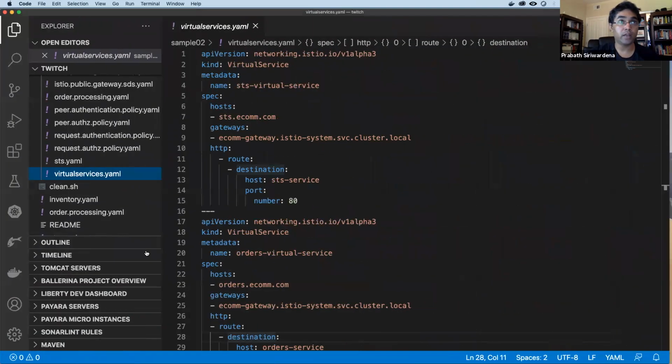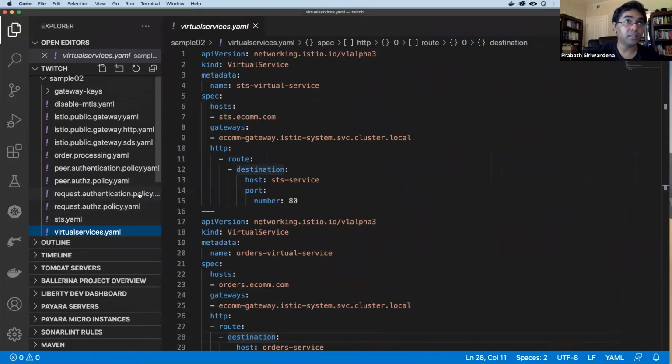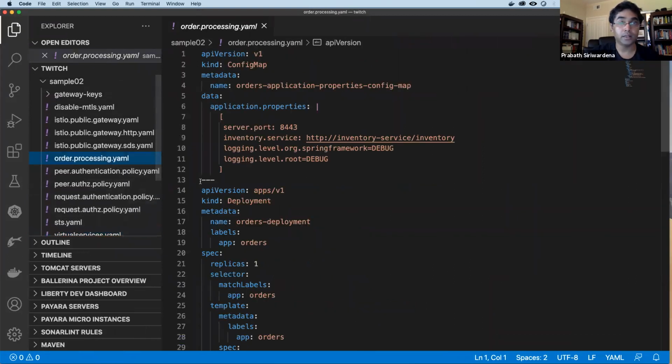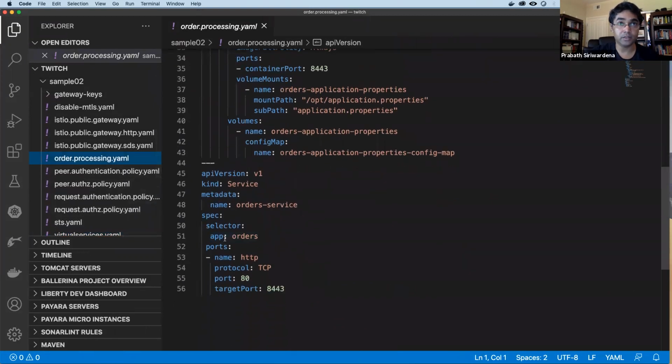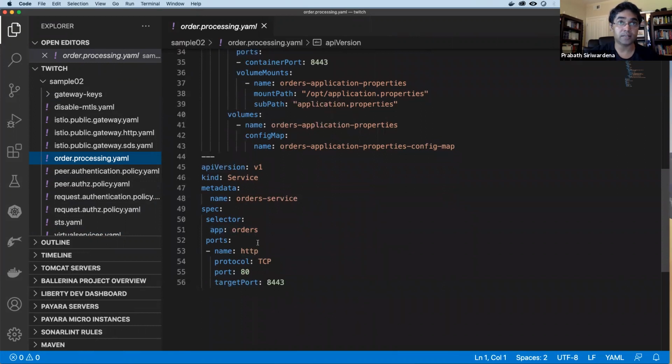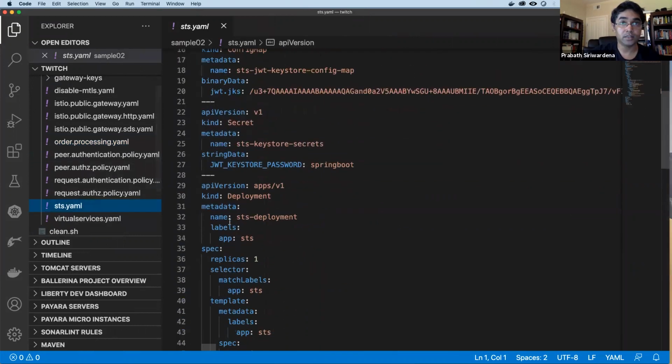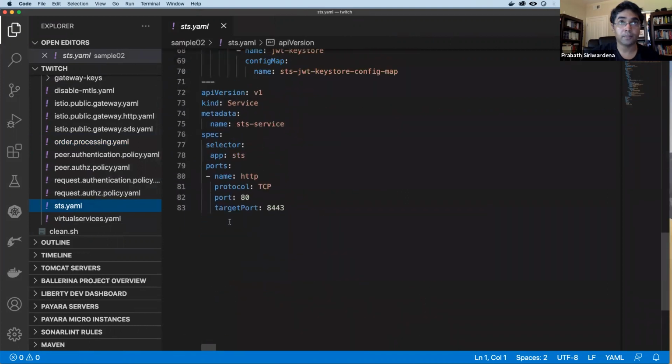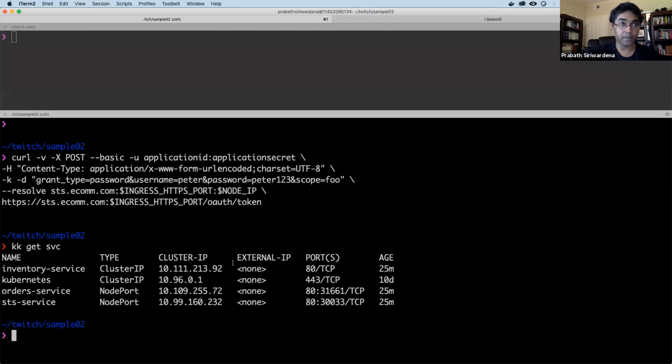Right? So you can find the updated configuration here. Yeah, this is the updated configuration. This is cluster IP, and then you should have the same for the STS. Yes. Okay, that's also cluster IP. Let's update this.